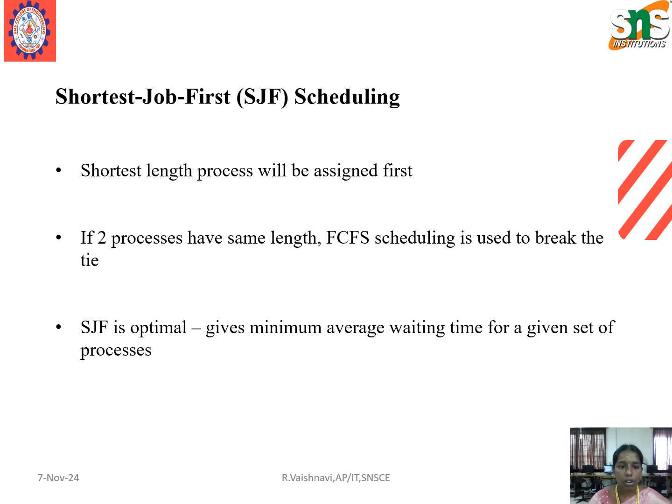Next one is shortest job first scheduling, that is SJF scheduling. The shortest length process will be assigned first. If two processes have the same length, FCFS scheduling is used to break the tie. SJF is optimal, that is, it gives the minimum average waiting time for a given set of processes.